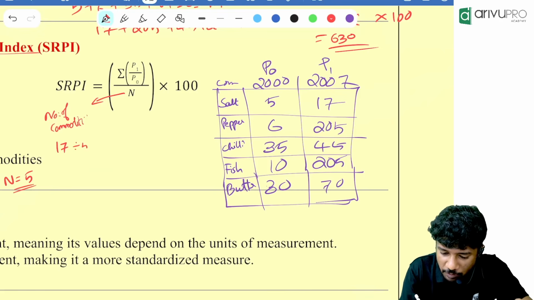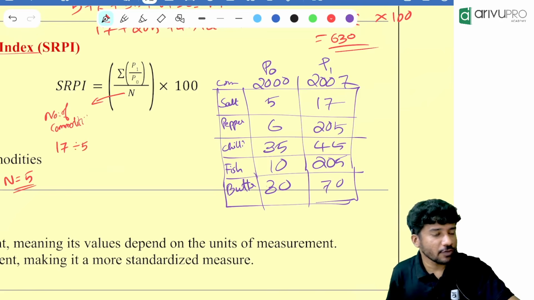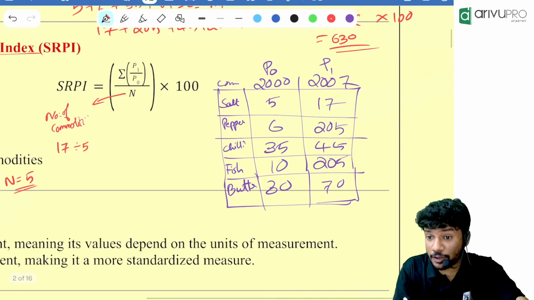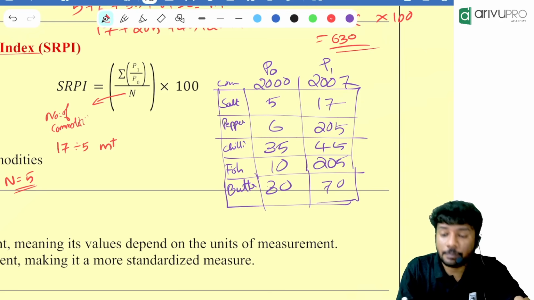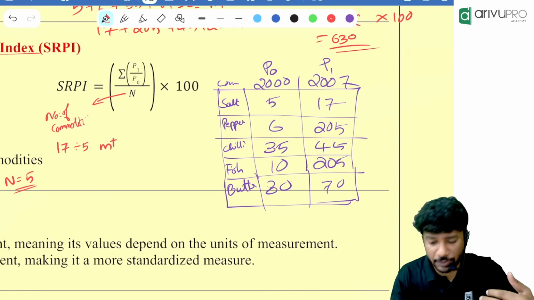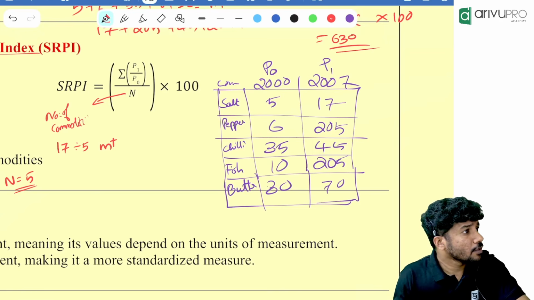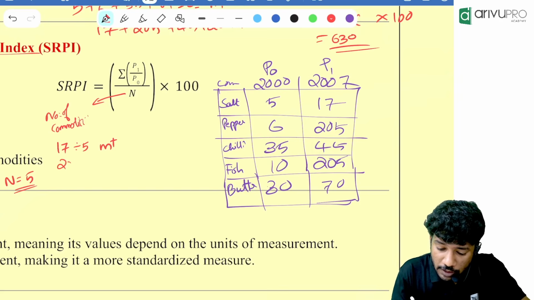P1 by P0 is how much now? 17 divided by 5. Correct? 17 divided by 5. Then we will click what? Clear the memory also before starting off. 17 divided by 5, M plus. Now we will consider pepper. Pepper is how much? Everyone? 205 divided by 6.